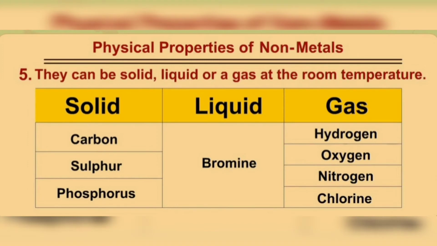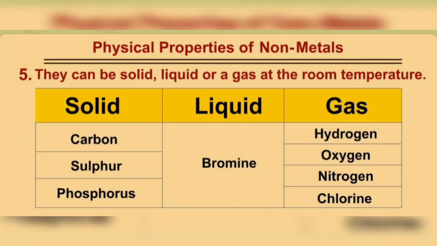Then what about the non-metals? Non-metals mostly occur in solid or gaseous state at room temperature, except one non-metal that is always liquid at room temperature. Do you know the name? Yes, bromine. Bromine is the non-metal that always occurs in liquid state at room temperature. All others are solid or gaseous.